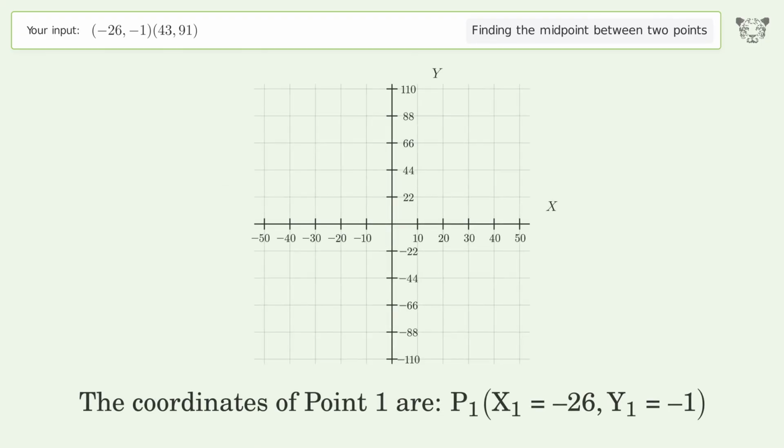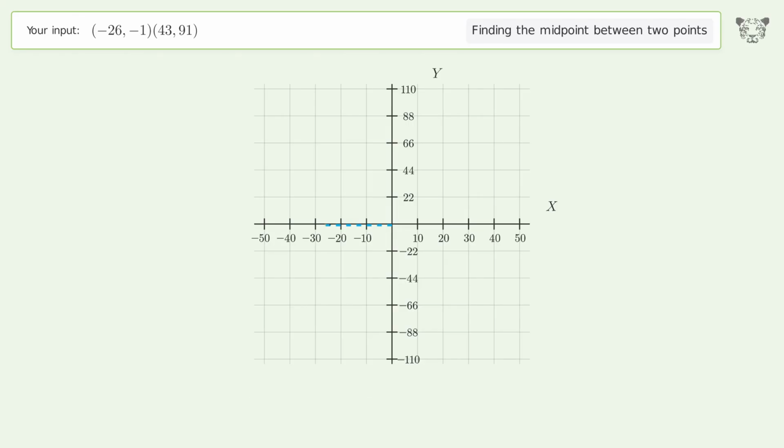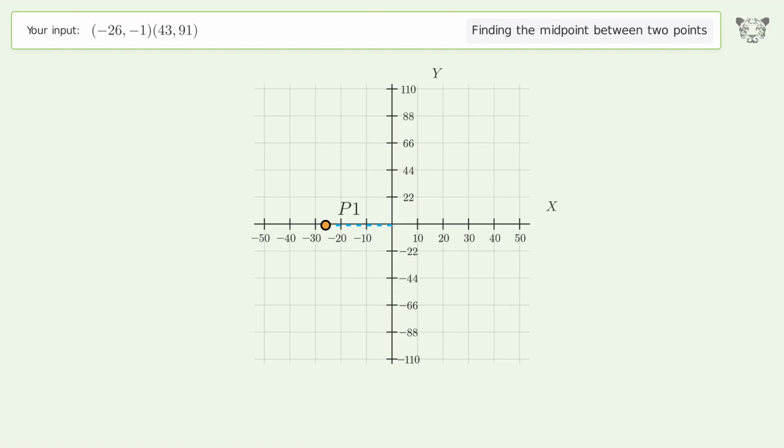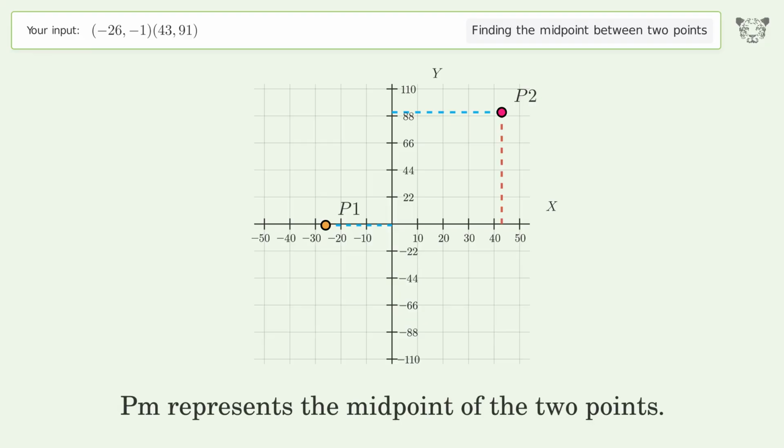The coordinates of point 1 are x1 equals -26, y1 equals -1. The coordinates of point 2 are x2 equals 43, y2 equals 91. PM represents the midpoint of the 2 points.